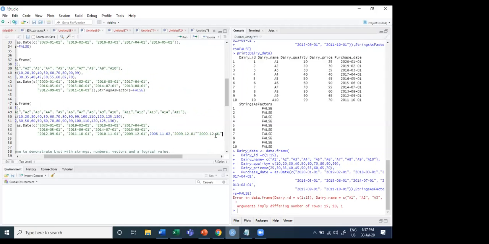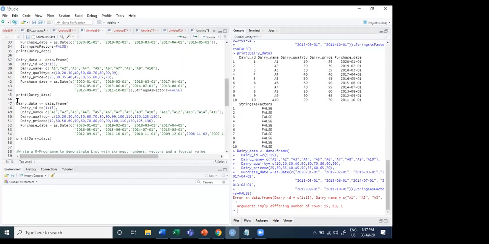So this is mostly done. This can be 7. This can be 6. This can be 11. This can be 10. This can be 9. Anything you can put. The format should be the same.